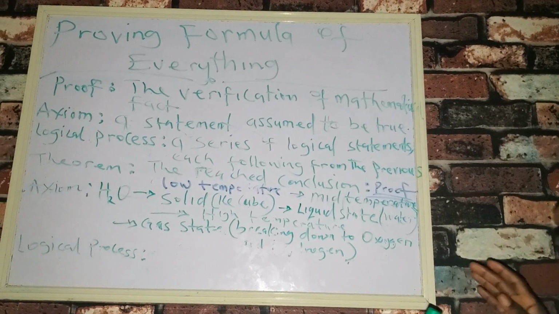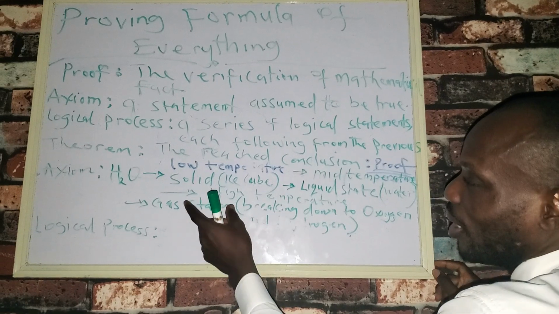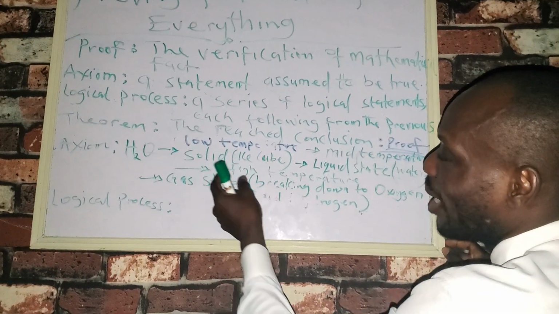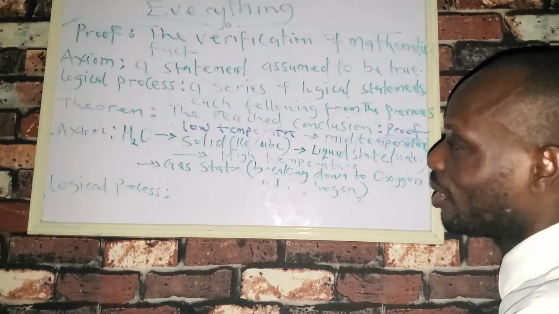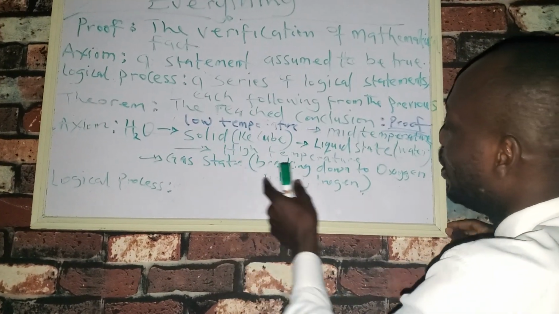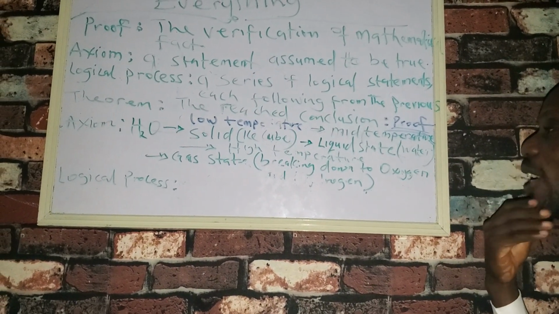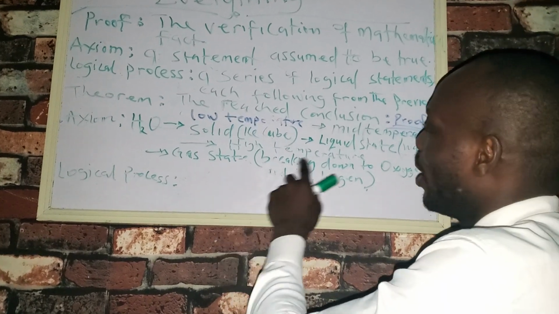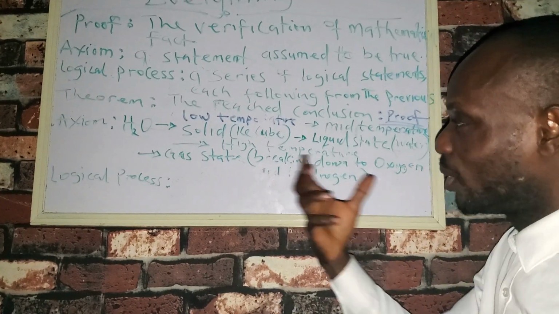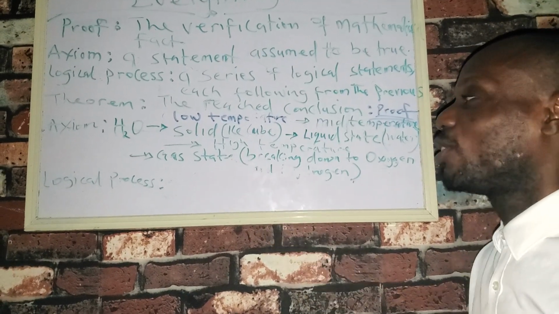Then another thing we need to consider will be, because here I could see a trait of mass in this thing, because when we are in the solid state, it's something that we can actually measure and something that has weight. So it's mass, and even when it gets to liquid state itself, it's something we can measure, it's something we can actually interact with. So it has to do with state, with mass. Then gas state, even though we may not be able to see the gas state physically, it's something we can interact with, and that too will as well have mass.